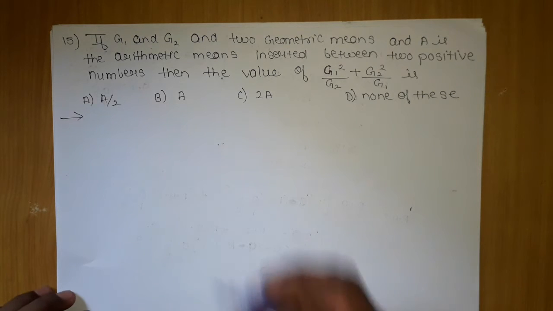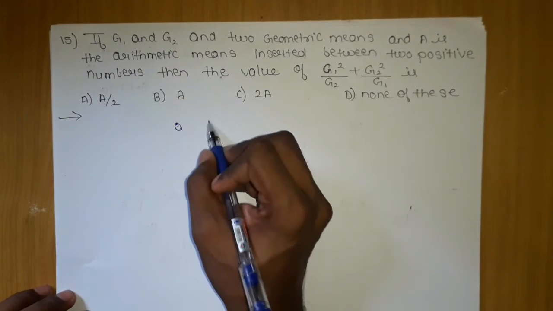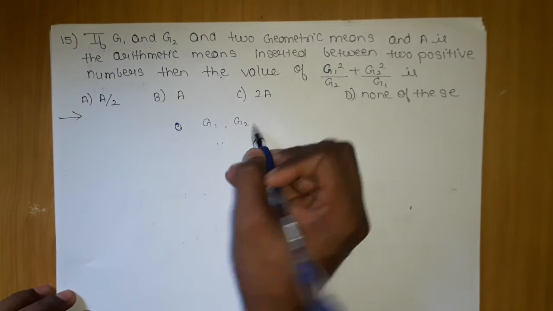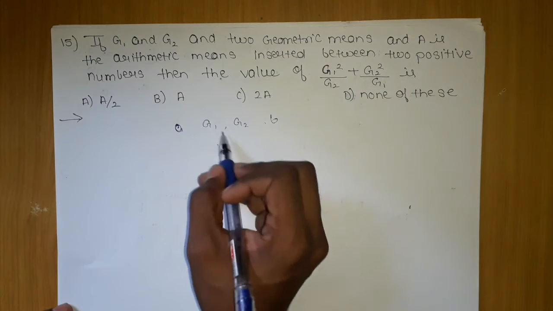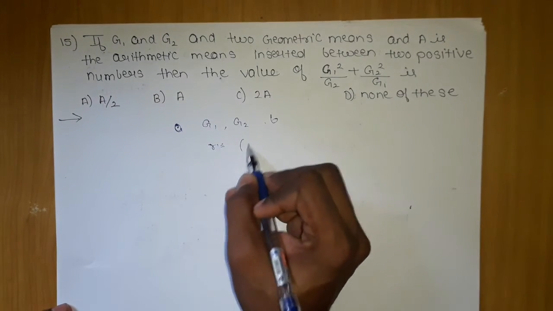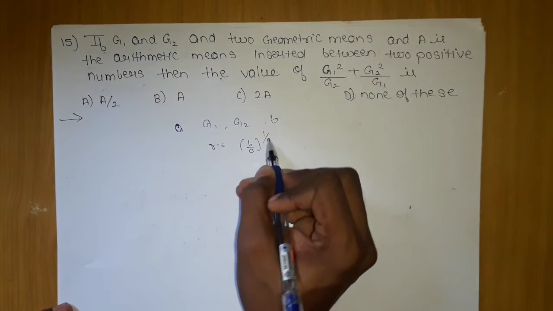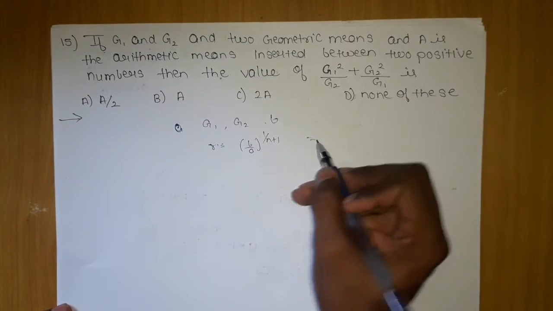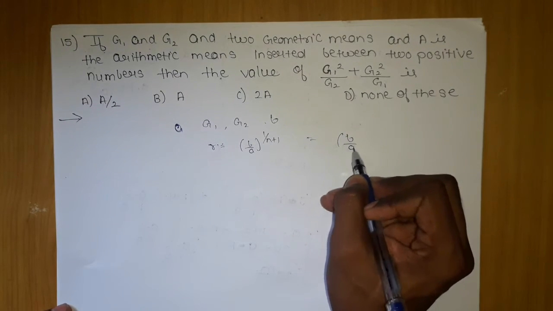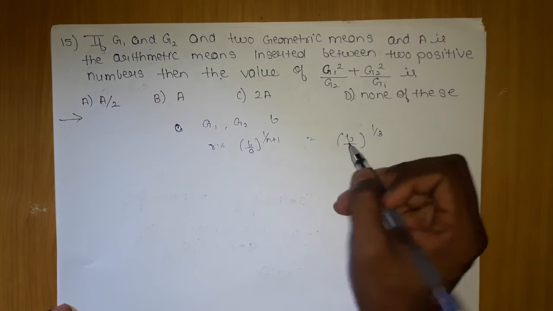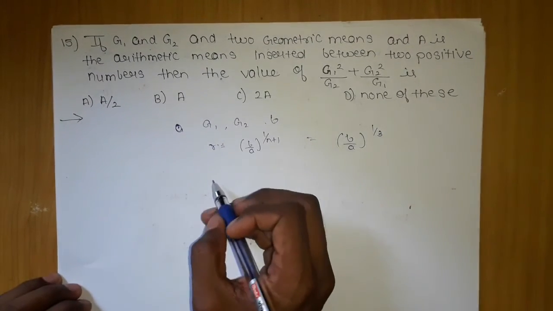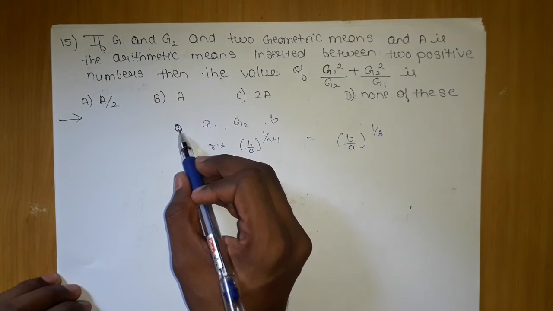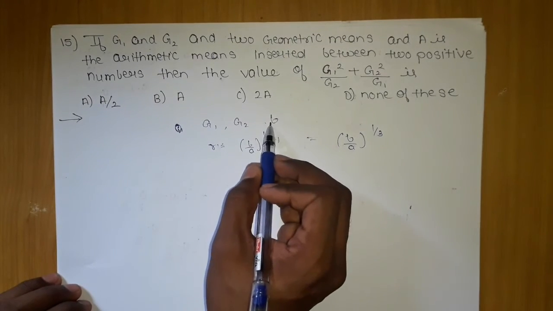Now let's take two numbers in which g1 and g2 are present. Since two numbers are there, I can get r as b by a to the power 1 upon n plus 1, where n is the number of gm's inserted. Here it is 2, so it will be 1 by 3, 2 plus 1 is 3. Further on, can I get this directly if I don't remember the formula? Yes, you can easily get it. Use this thing: this is the first term, this is the second term, this is the third term, this is the fourth term.